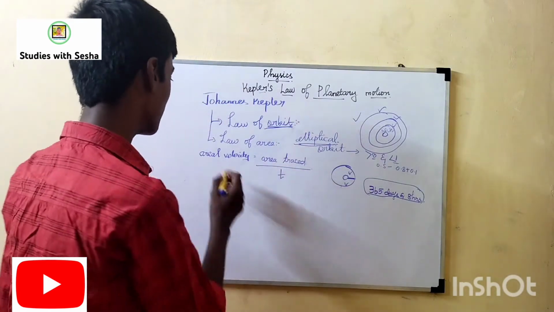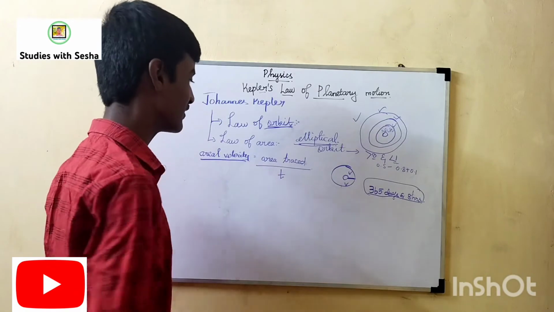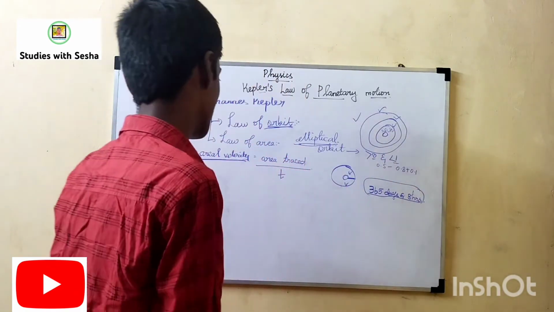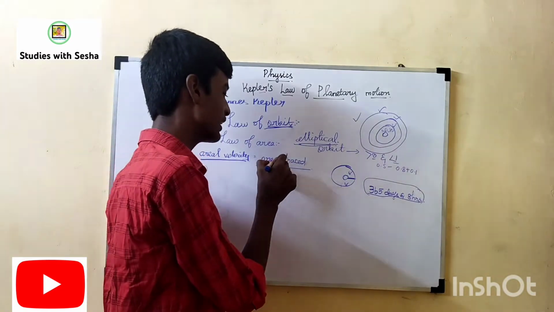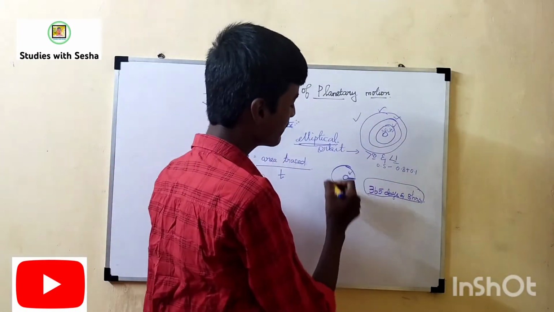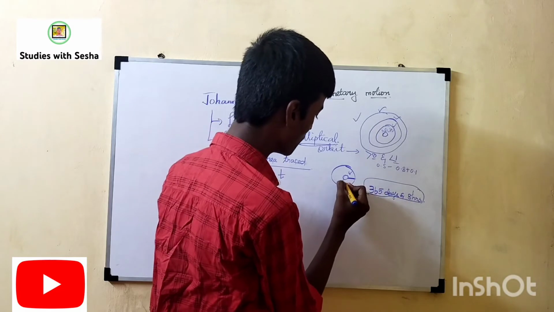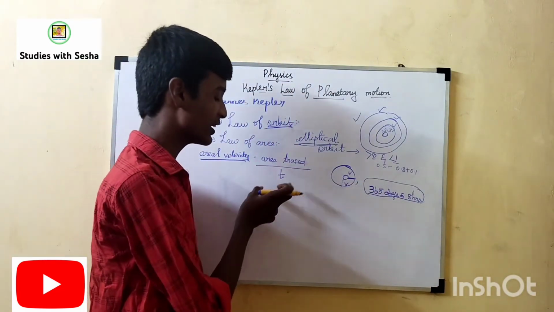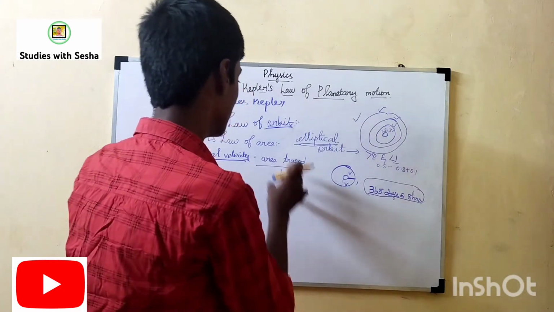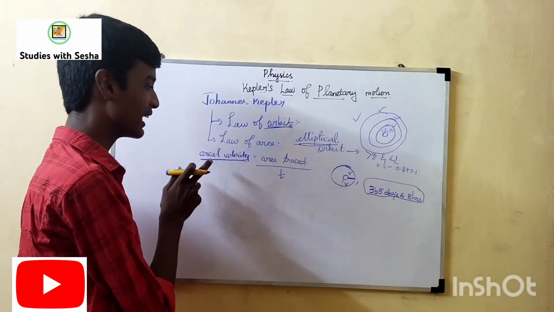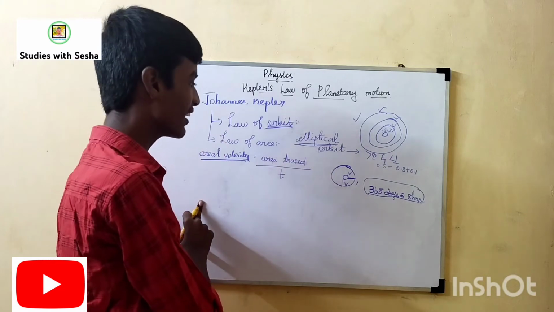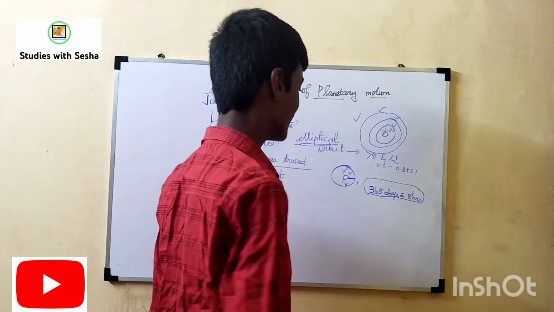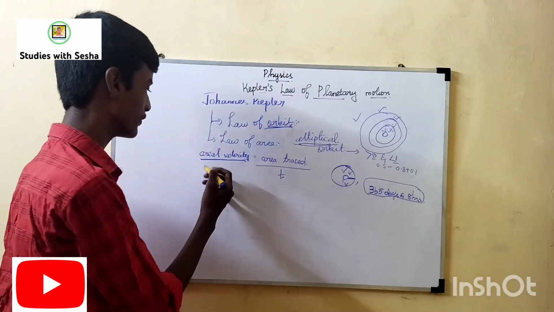So how to find the aerial velocity of each planet: we need to know the area traced, how much area is traced between one planet position and another, and how much time it takes. By simplifying both, we get the areal velocity. So this is the second law of area. So the area will be constant, not change in area. So you said the law of area.